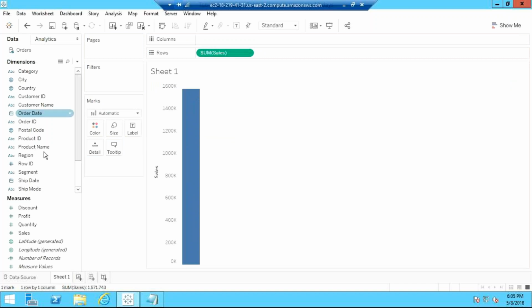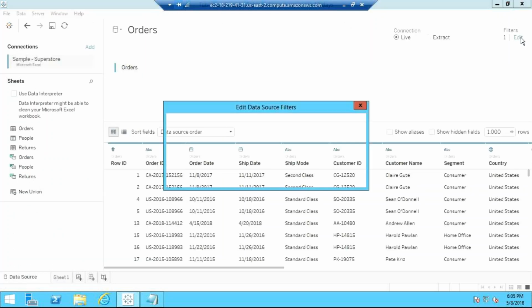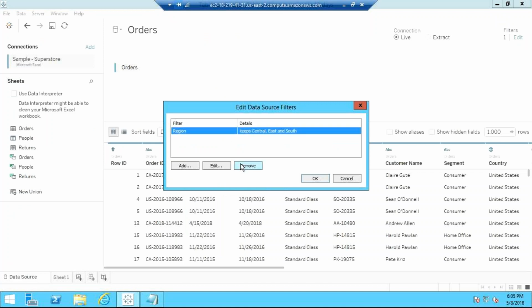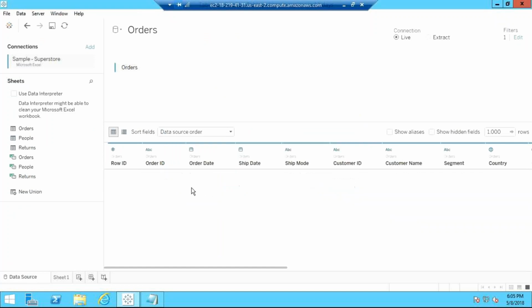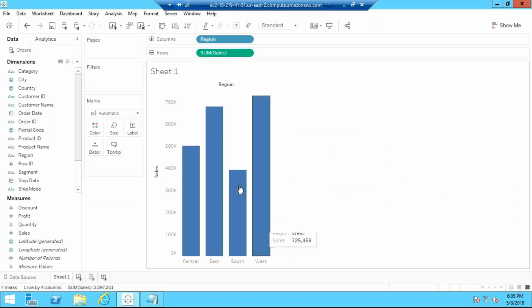Now, let's suppose I take Region, so I'll take Region to columns. What will I get? I'll get Central, East, and South. West I have removed, that's the reason West is not coming up here. So I'll go back to the data source, say edit, and remove this filter. I will get all the data back. Say okay, and I'll go to sheet 1. Here you see 4 regions came up.